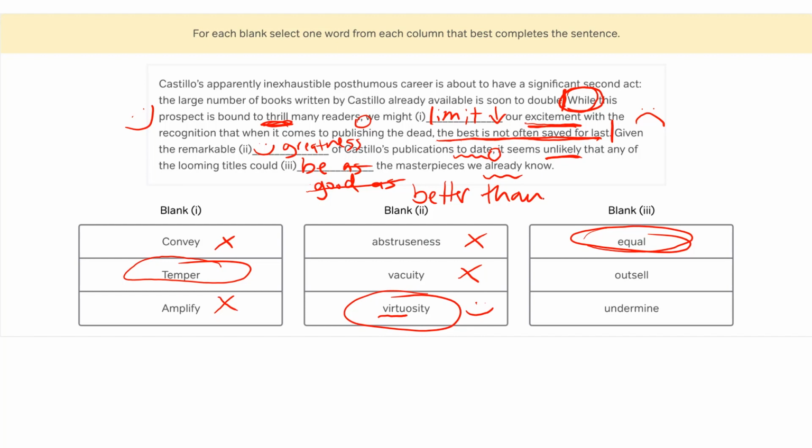Then we might go, hey, outsell. That is a word that means going beyond something else, right? Being better than it. And we might go, hey, this is a good match for that prediction. However, this word outsell is very specific to selling, right? How many copies of this novel are purchased? And if we look at this sentence, it really doesn't have anything to do with how much it sells.